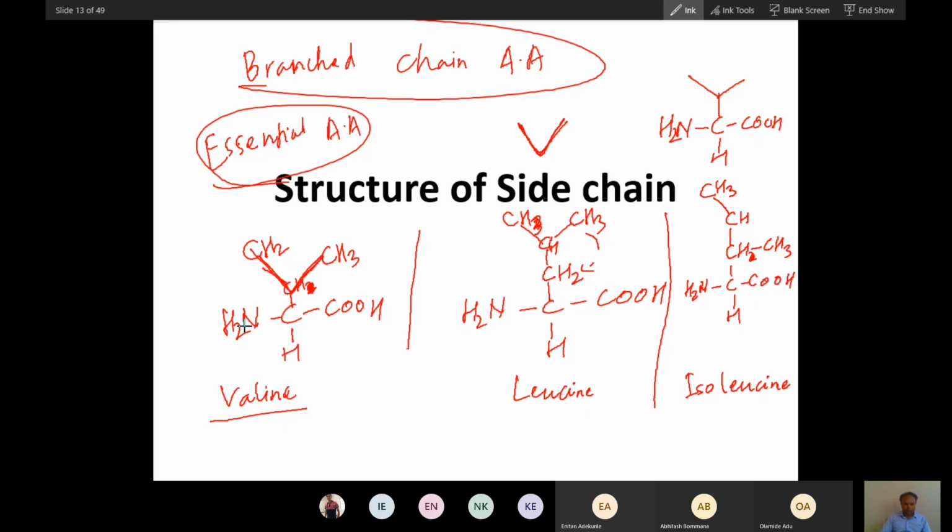So the number of carbons, if you can see valine. V, valine, you can see V is like the Roman numeral 5, and it has 5 carbons: 1, 2, 3, 4, 5. So 5 carbons are there. Now leucine and isoleucine you can easily understand because they have just 1 carbon more than valine. So that is why they are 6 carbon. This is also 6 carbon. So did you get this? Tell me if there is any problem. Just let me know. No problems. Okay.